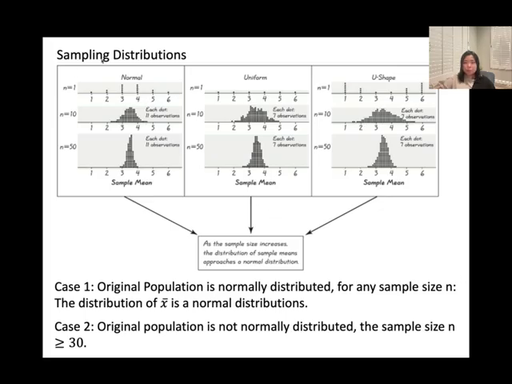Either the original population is normally distributed, so we don't care about the sample size. If the original population is not normally distributed, then we request the sample size n has to be greater than or equal to 30.